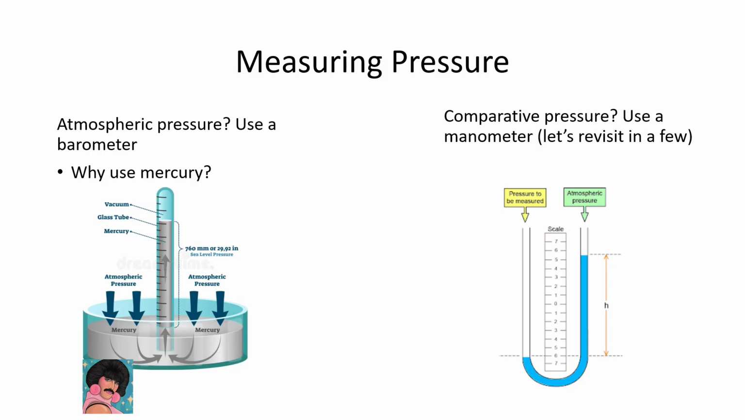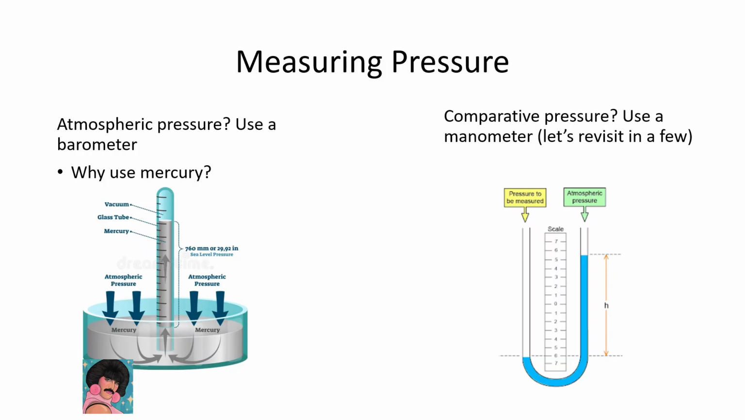Okay, why do we evacuate that tube? Well, if we didn't evacuate the tube, then the pressure inside the tube and the pressure outside the tube would be the same, and they would push with the same pressure and nothing would go up. So we evacuate the tube. We suck everything out using a vacuum or something, and then we stick it in, and then the mercury will go up. Why do we use mercury?